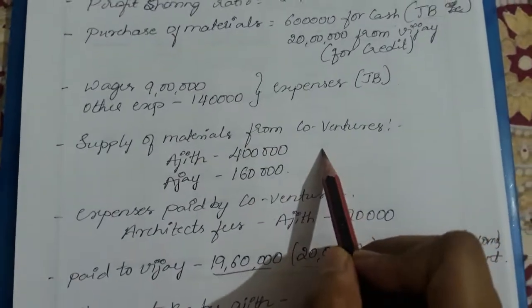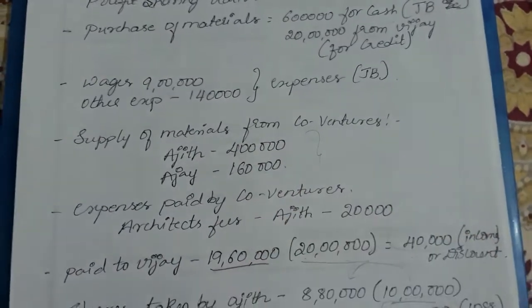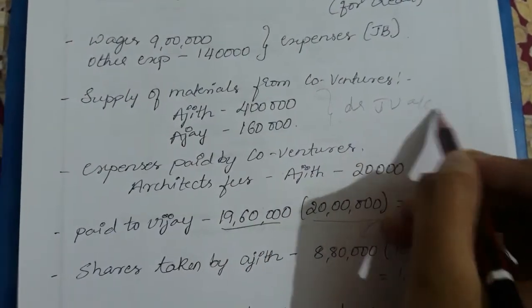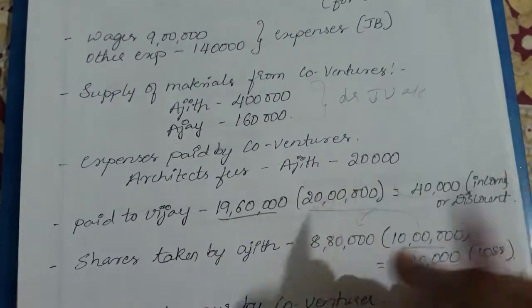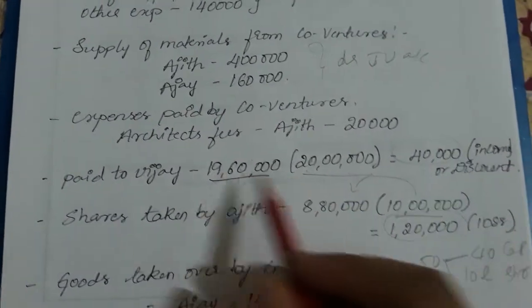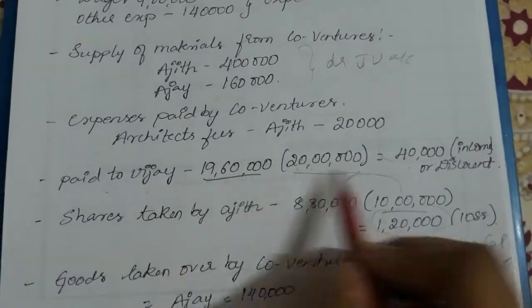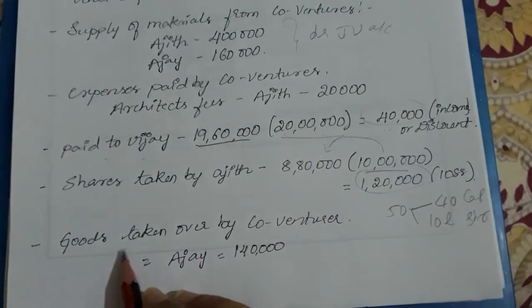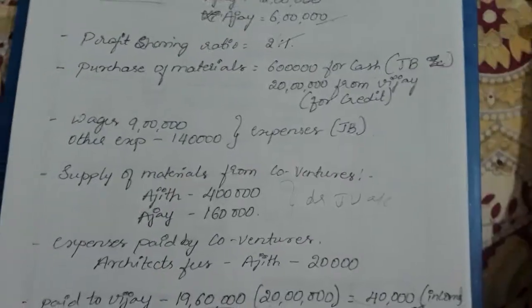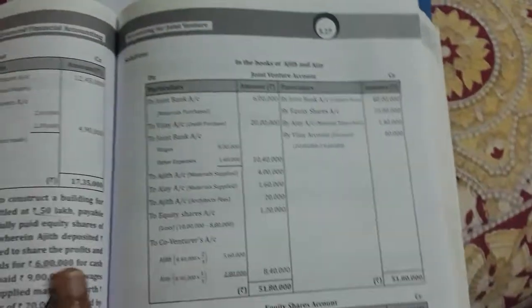Then supply of materials from co-venturers, which will be debited in the joint venture account. Next, expenses paid, which will also be debited in the joint venture account. Next, paid to Vijay, which I explained already. And then goods taken over by Ajay, 1,40,000. So first we need to prepare the joint venture account.